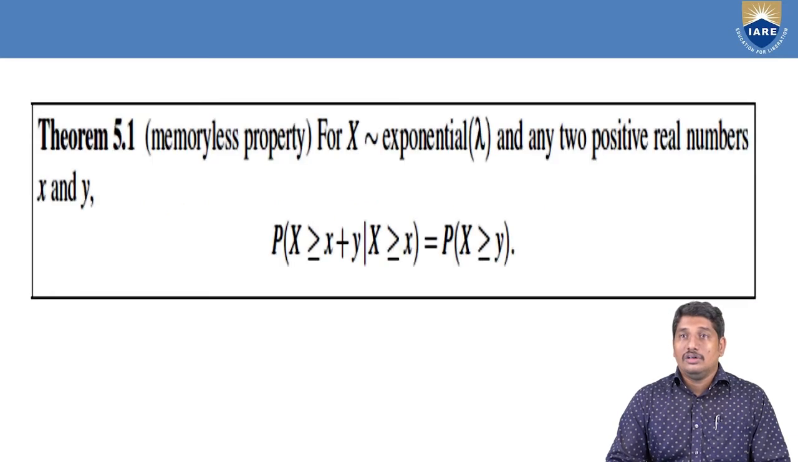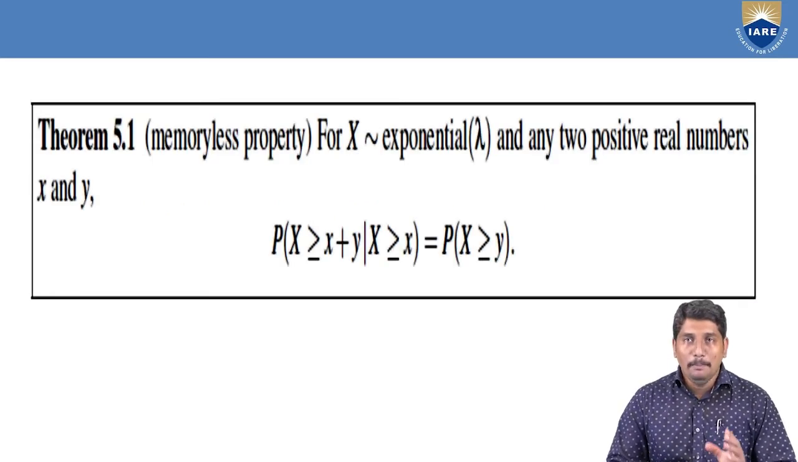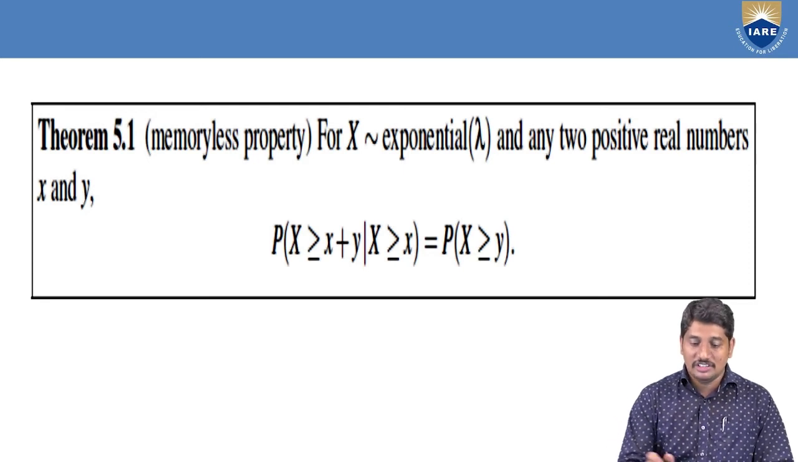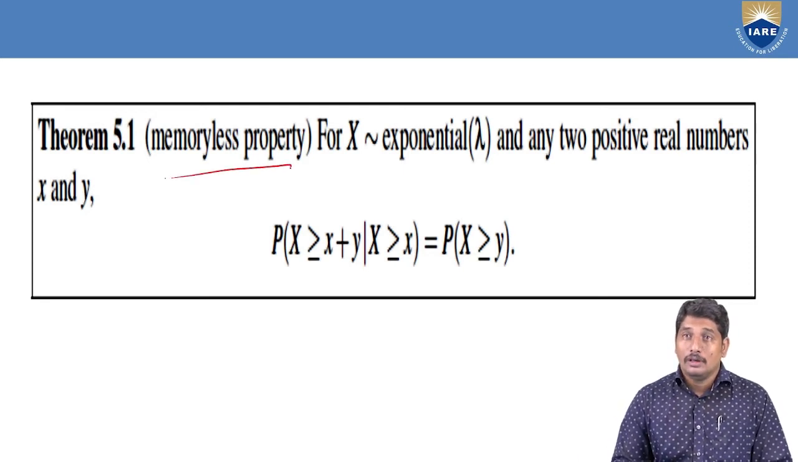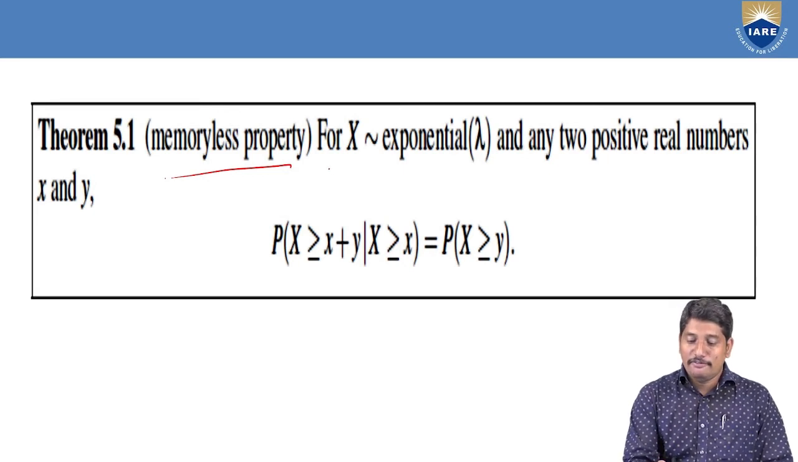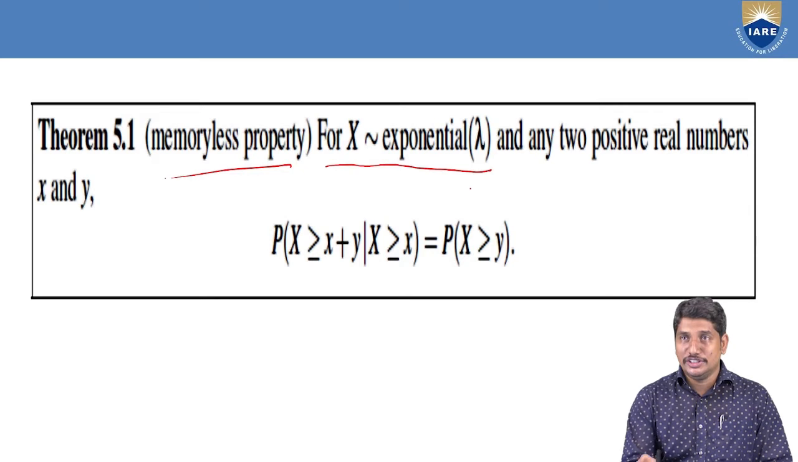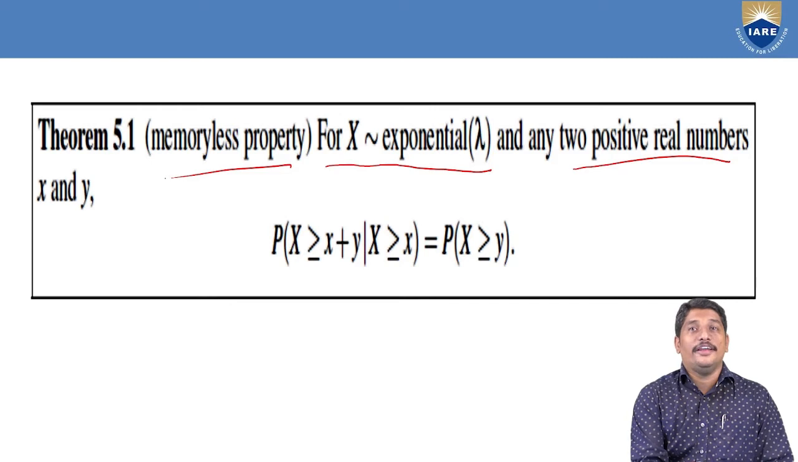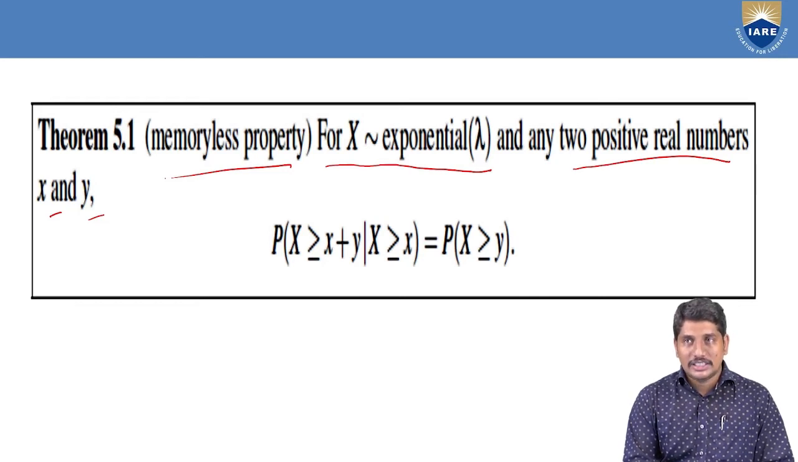Now, let us look into the important aspect of exponential distribution, that is memoryless property. The statement runs like this: for a random variate which follows exponential distribution and for any two positive real numbers x and y, probability of X greater than or equal to x plus y, given that X greater than or equal to x, is equal to probability of X greater than or equal to y.